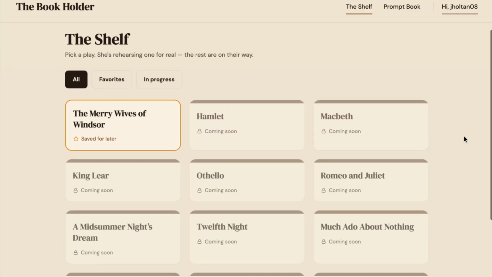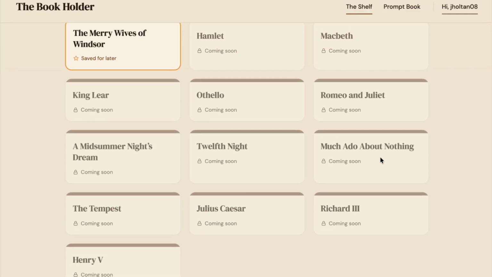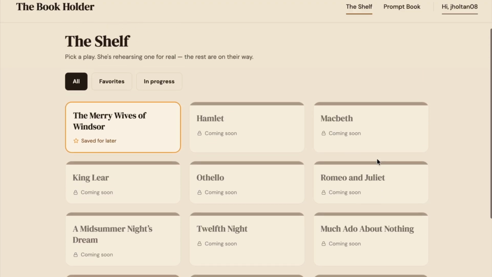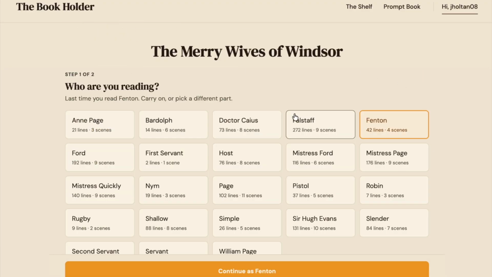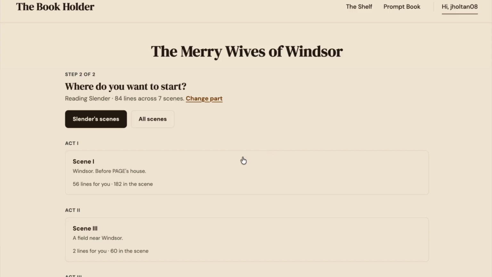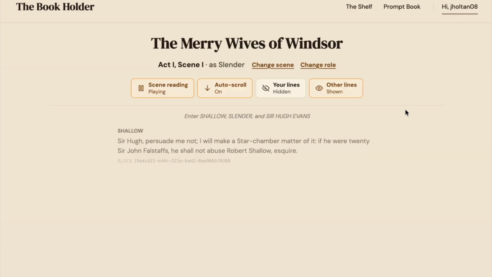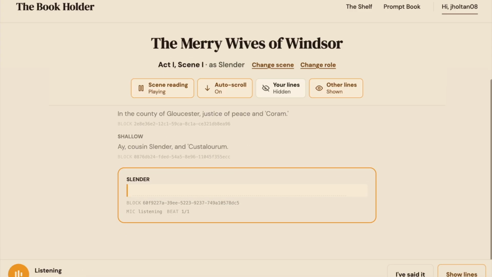The bookholder is an agentic rehearsal partner built on Shakespearean plays for actors and actresses alike. The product is inspired by my mother, who went back to acting after 30 years and has difficulty mastering lines in a play. Because in order to truly master a line, you must repeat it over and over.